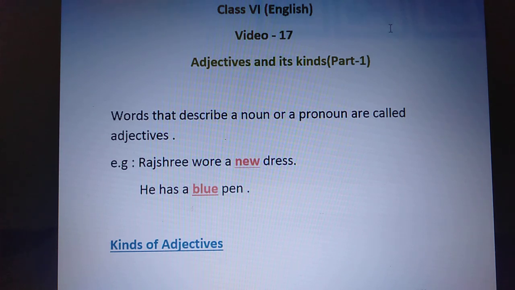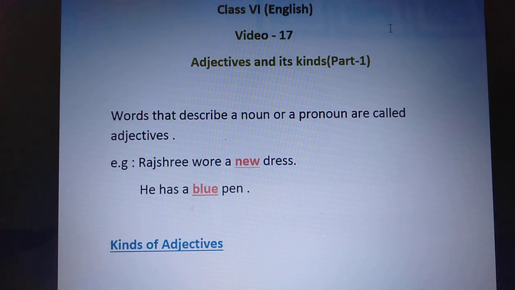Some of the words which are describing a noun, like I say it is a sweet apple. Here apple is a noun, and what I have said about the apple, that it is sweet, describes what kind of an apple it is. So this is how we know what an adjective is. For example, Rajshri wears a new dress. So what kind of a dress is she wearing? She is wearing a new dress. So new here becomes the adjective which we have applied for dress.